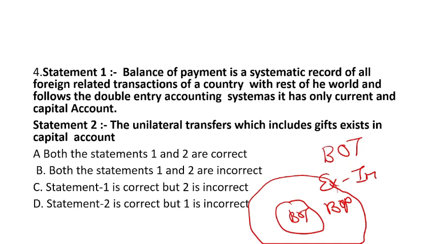Then statement 2: the unilateral transfers which include gifts exist in the capital account. This statement is also wrong. Why? Because the unilateral transfers are generally found in the current account section, not in the capital account, because it is what?